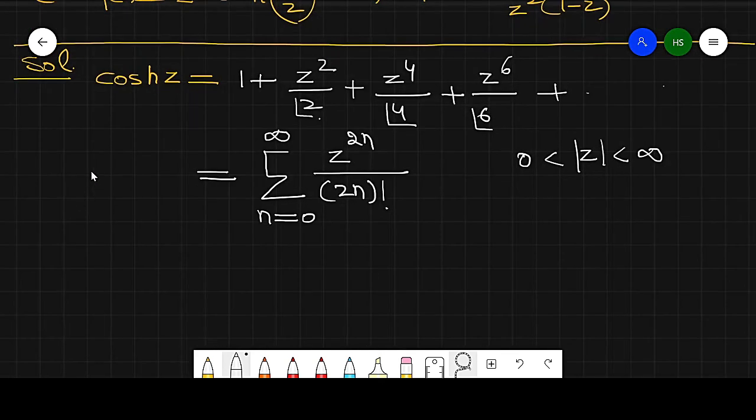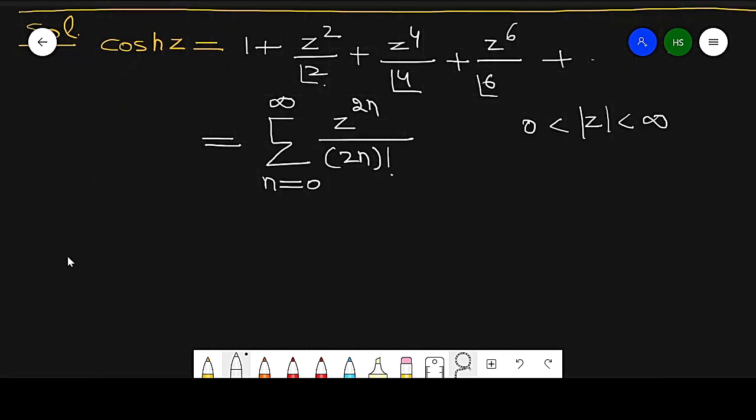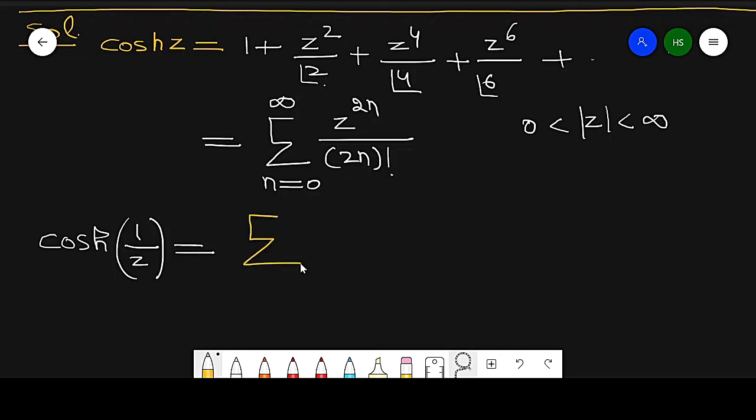Now in part A of our question, my requirement is cos hyperbolic 1 by z. So simply replace z by 1 by z. If I write it in series form, n equal to 0 to infinity, 1 by 2n factorial into 1 by z raised to power 2n.